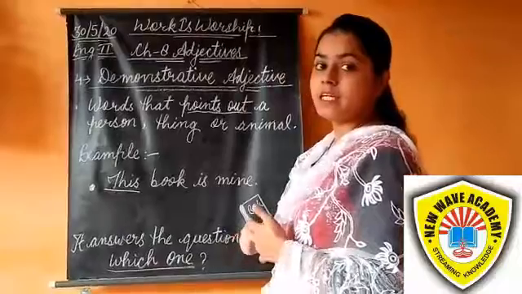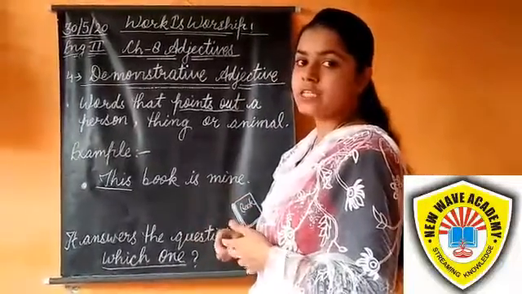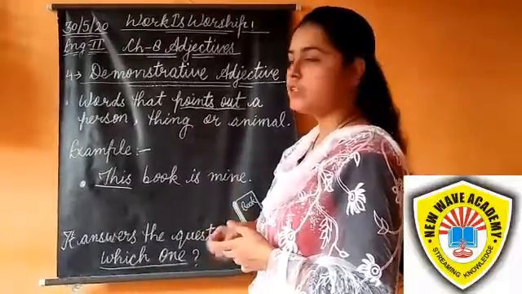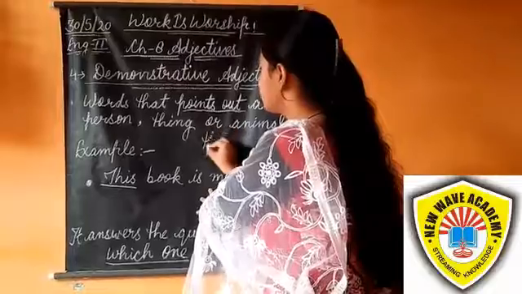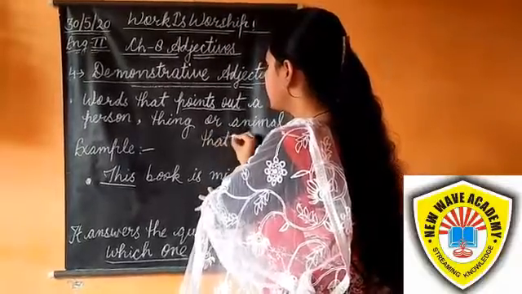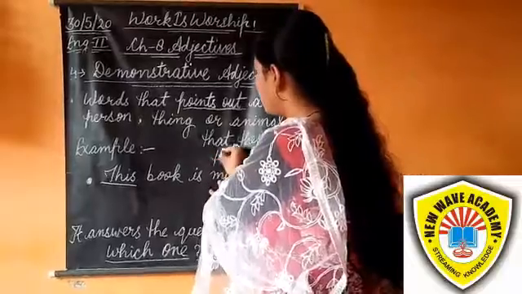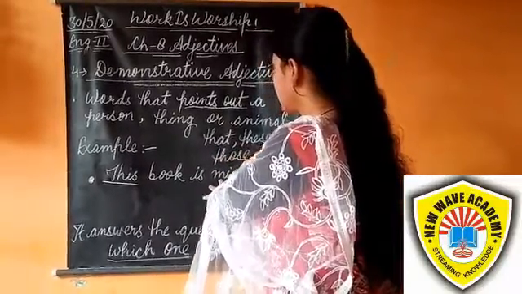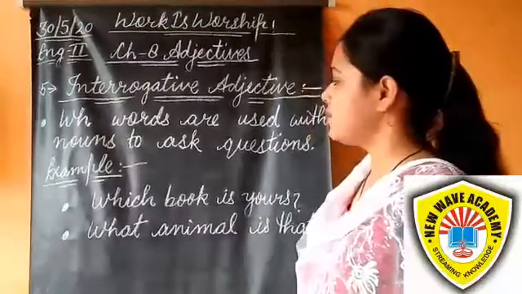For example, that is a mango tree. Which mango tree? That mango tree. So that is also a demonstrative adjective. There are many demonstrative adjectives: this, that, these, those.